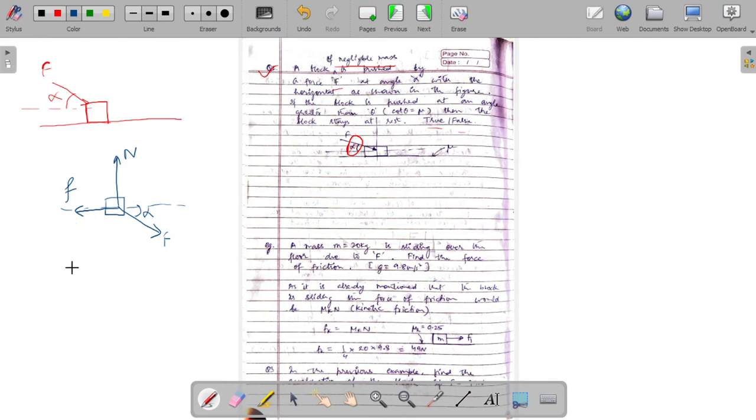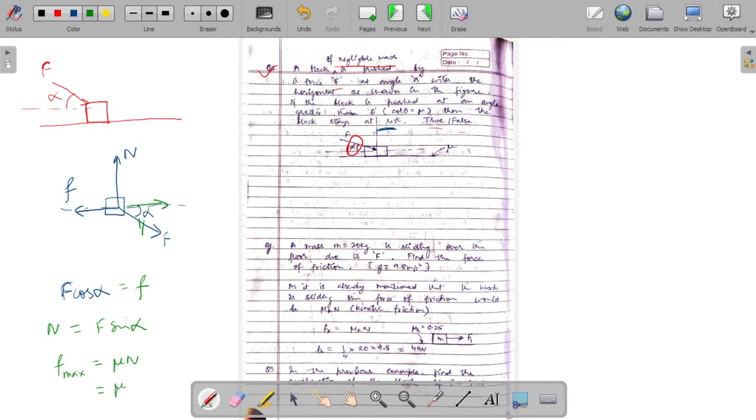So we know that for the system to stay at rest, the forward force acting on the block, that is F cos alpha, the component of the force acting in the horizontal direction, should be balanced by the force of friction acting on it. The normal force acting on the block would be balanced by F sin alpha, and we said that the maximum value of friction which is available to us should be equal to mu times N, that is, coefficient of friction into normal reaction.